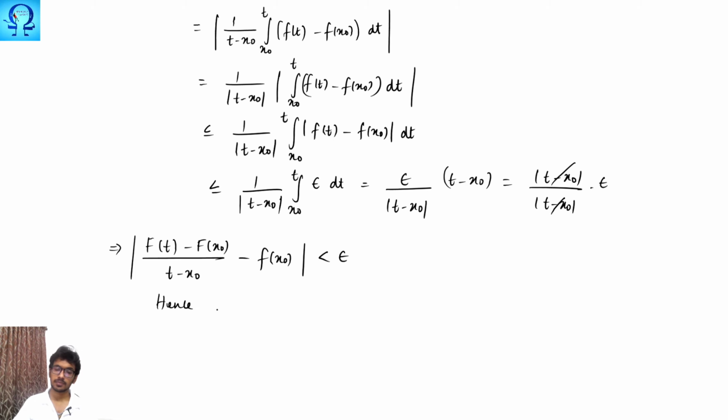Hence f prime evaluated at x naught is f of x naught, and this completes the proof. Here we have just proved the first part of the fundamental theorem of calculus, right? Now let us see the interesting thing.